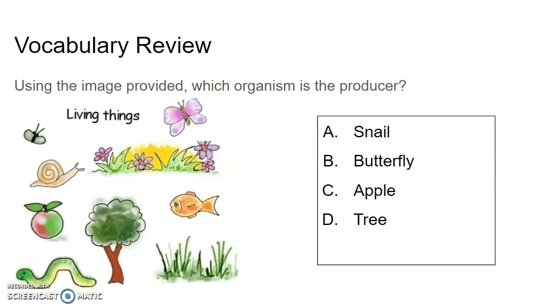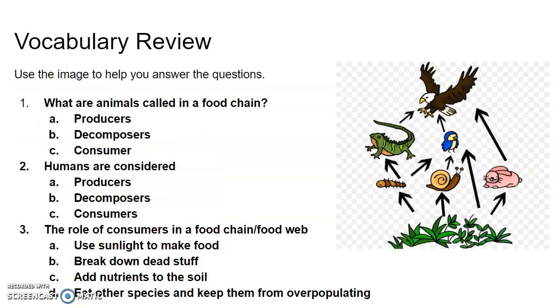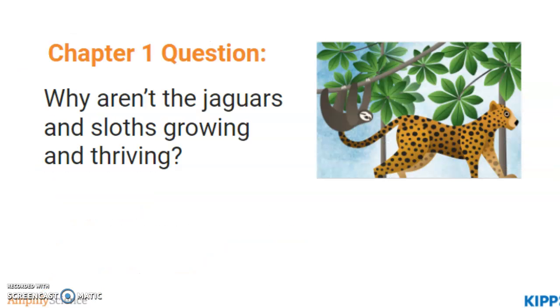Which organism is the producer? D. Tree. You may also use this image to help you answer these 3 questions provided. 1. What are the animals called in a food chain? C. Consumer. 2. Humans are considered consumers. 3. The role of consumers in a food chain or food web is D. Eat other species and keep them from overpopulating.